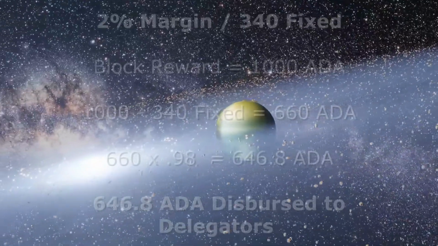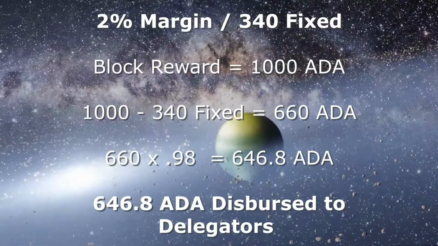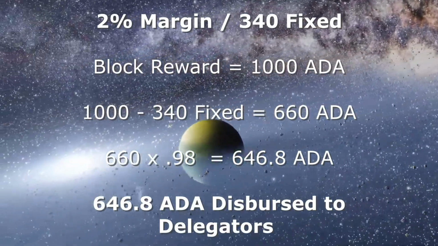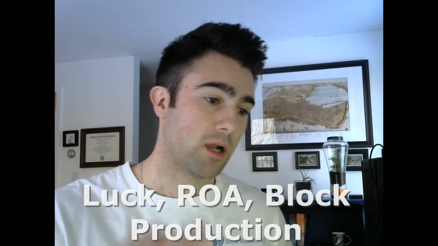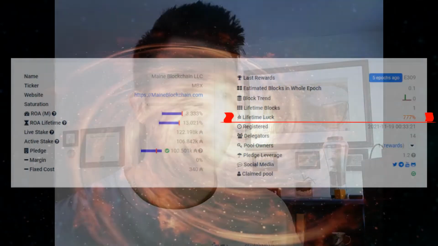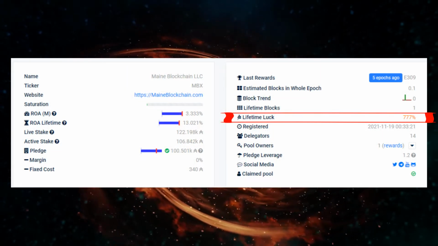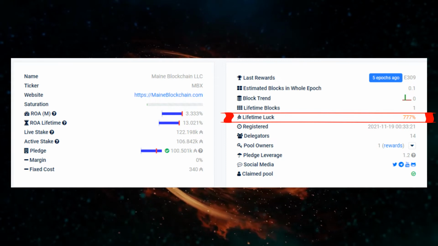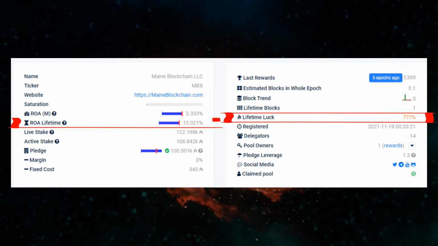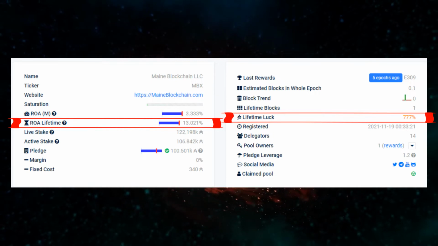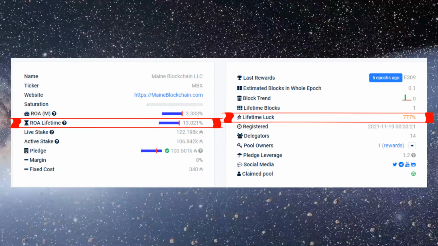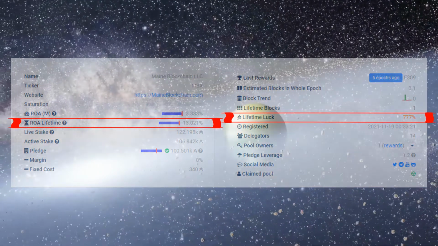We have 0% margin, but for example, if we had 2% margin, we would also take 2% of that remaining 660. So keep an eye on fixed cost and margin when researching any pool. Now let's talk about lifetime luck, ROA, and block production. Lifetime luck means exactly what it sounds like. In the lifetime of a pool, how many blocks has it produced relative to the amount of time it has been online? Lifetime ROA is the total return on assets provided to delegators of the pool. As you can see, my pool already has pretty high luck and ROA because we've been online since late November and already hit a block.